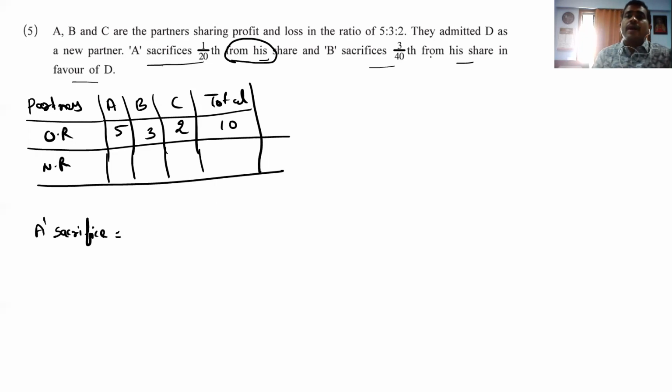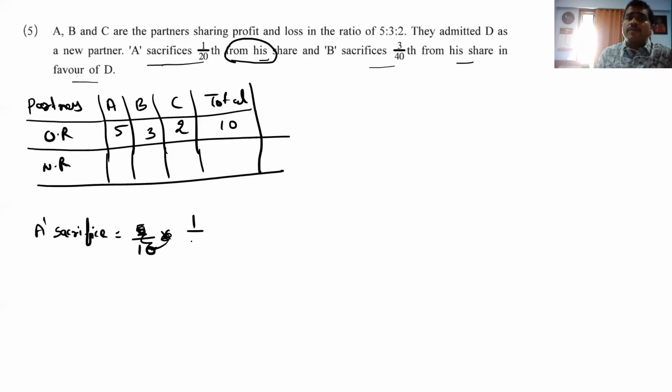D's share is not given to us, that is more important. A sacrifices 1/20 from his share. A's share comes to 5 by 10. Here, as per the wording, the word 'from his share' is there, not 'of his share'.